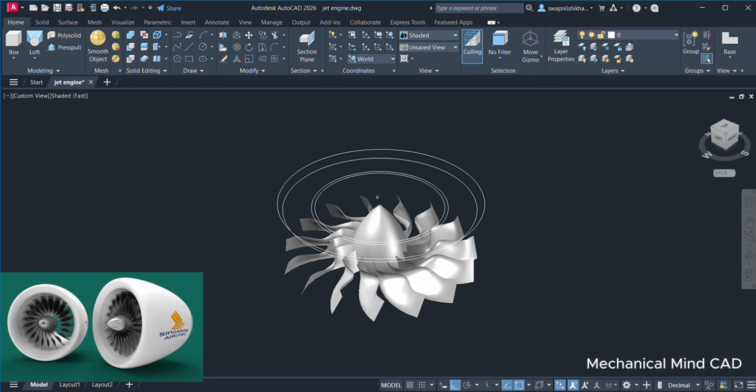Again, move tool, select this line, axis.